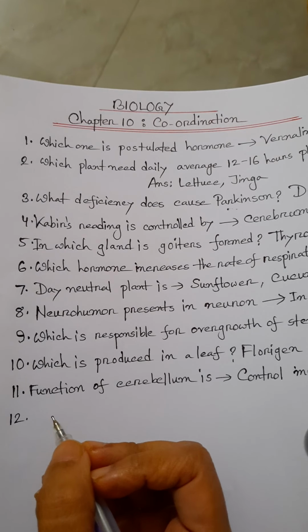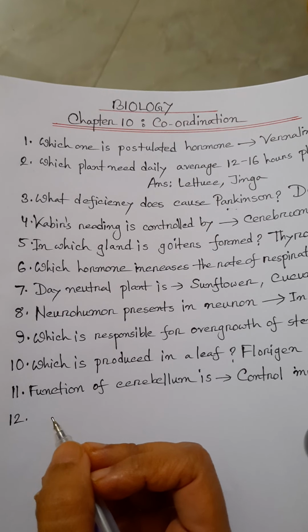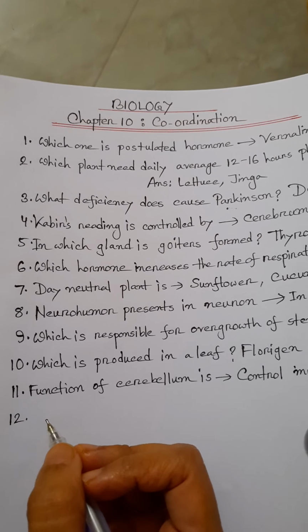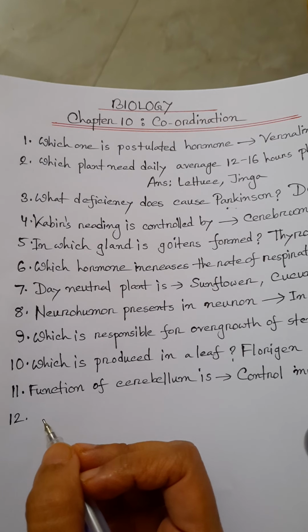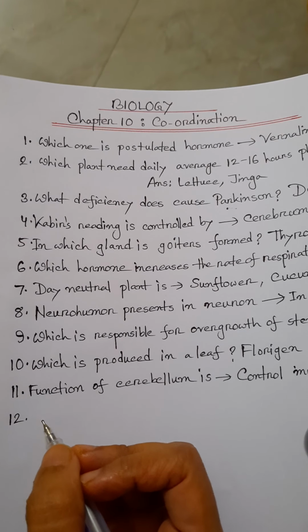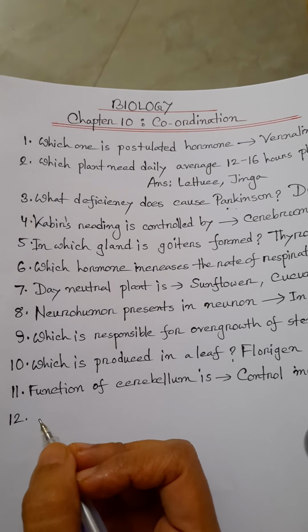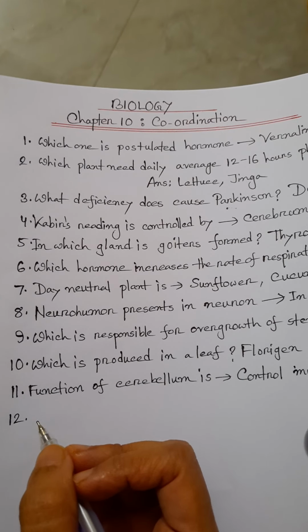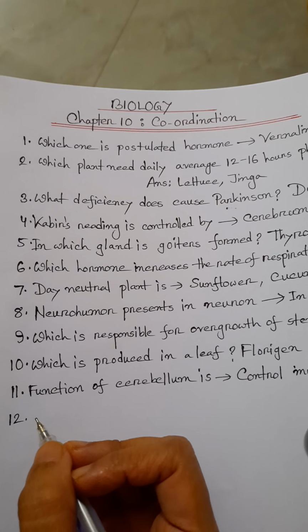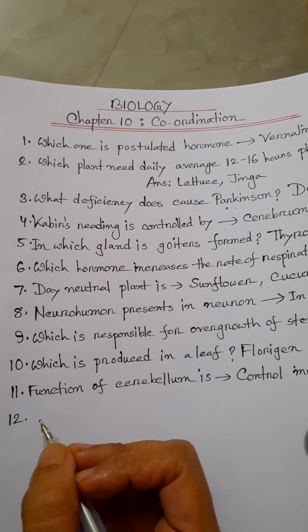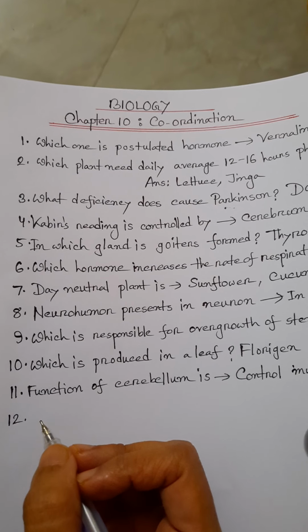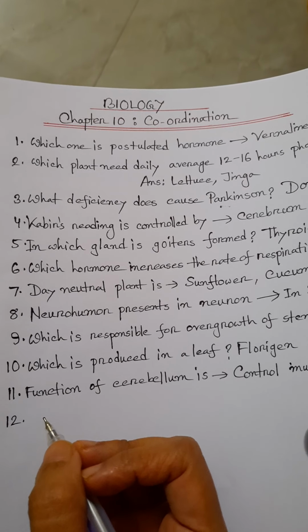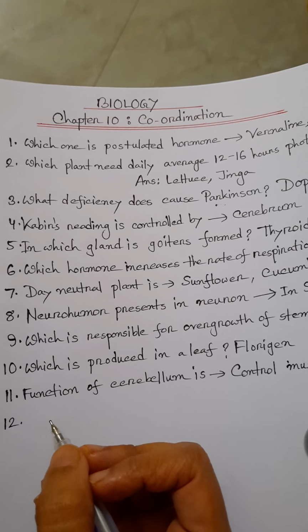Which is the place where florizin is produced? Another question. So your answer will be leaf. Which disease is prevented by Hilsa fish? Your answer will be goiter. Which one is the example of postulated hormone? Then your answer will be florizin.